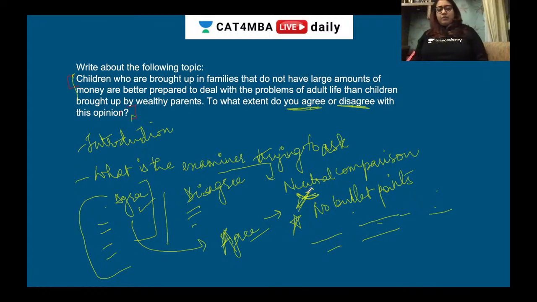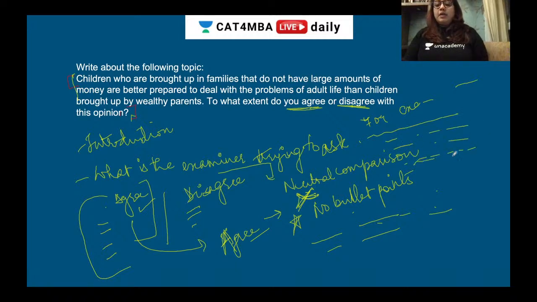So this is one part of it, one kind of topic. See here, what is the topic? It was a very general basic topic. When you're doing the agree points, why do you agree? You can say, for example, I also went through such a situation, when such and such thing happened, and I had less money, even though my parents were not very rich, but yet I worked hard to deal with the problems that I faced in adult life.